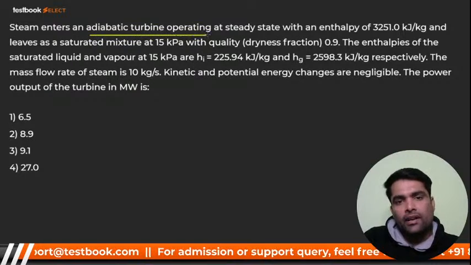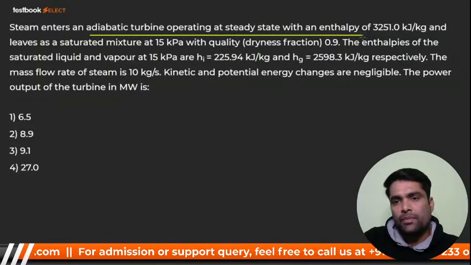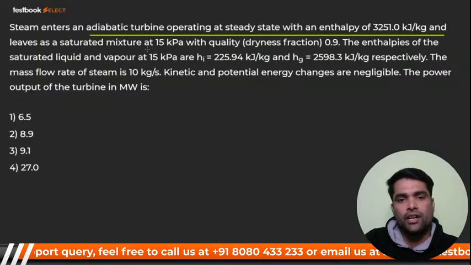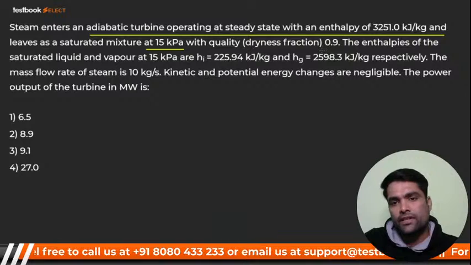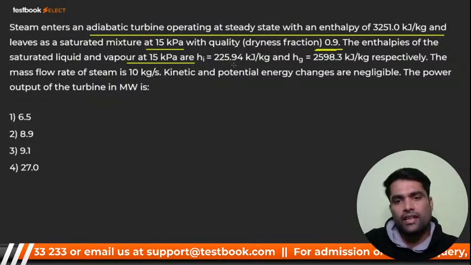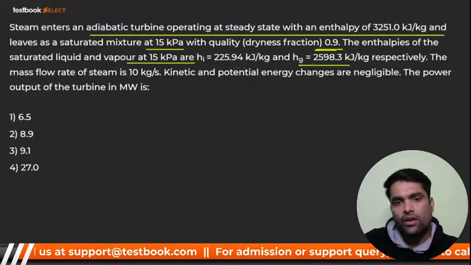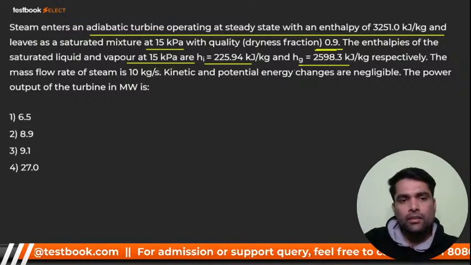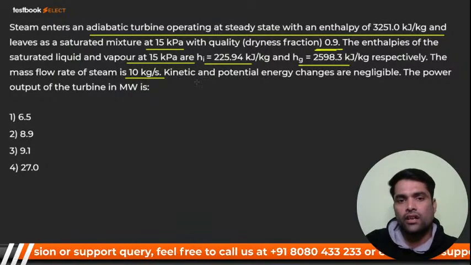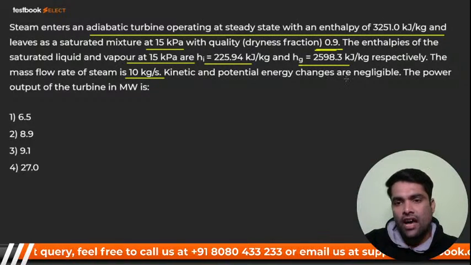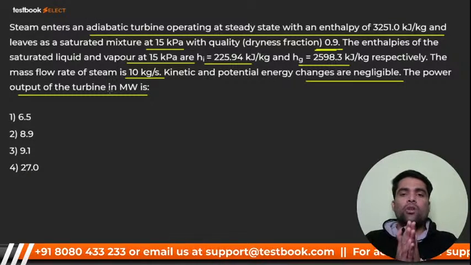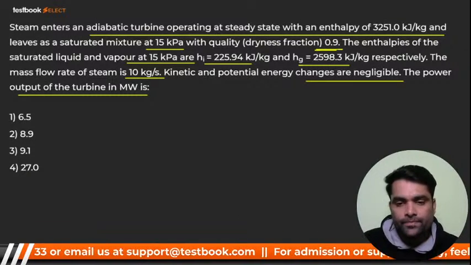Steam enters an adiabatic turbine operating at steady state with an enthalpy of 3251.0 kilojoule per kg and leaves as a saturated mixture at 15 kilopascal with a quality, dryness fraction, of 0.9. The enthalpies of the saturated liquid and vapor at 15 kilopascal, Hf and Hg, are given. The mass flow rate of steam is 10 kg per second. Kinetic and potential energy changes are negligible. The power output of the turbine in megawatt will be?